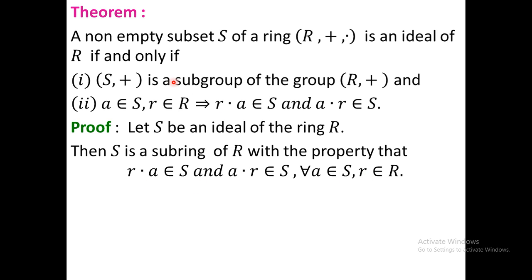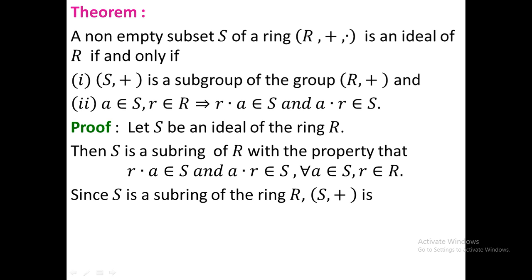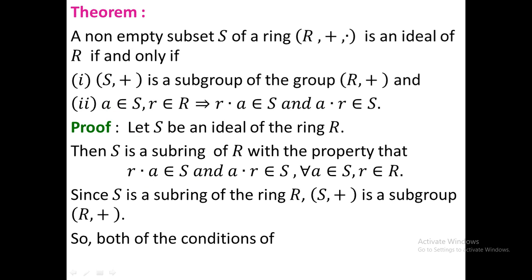Now we have to prove that (S, +) is a subgroup of the group (R, +). Since S is a subring of R, S under plus is automatically a subgroup of R under plus. So the first condition is proved, and the second condition is proved automatically from the definition of ideal. Hence, both of the conditions 1 and 2 are satisfied automatically when S is an ideal.